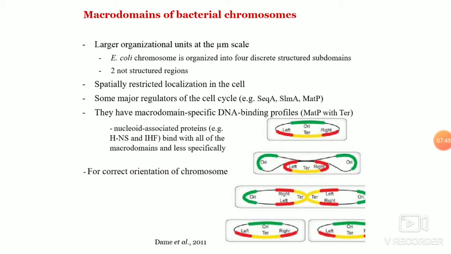So there are domains on the bacterial chromosome. These domains are very well organized.